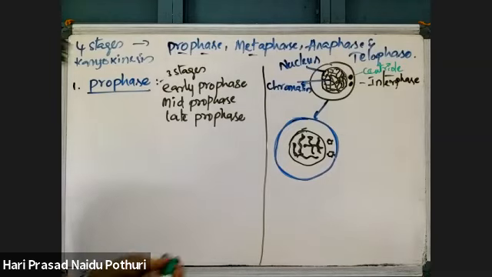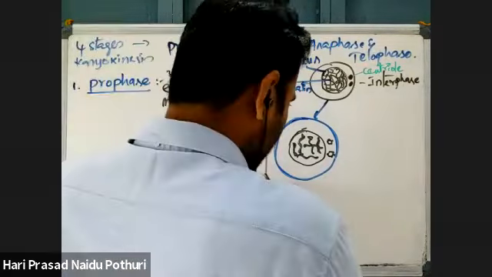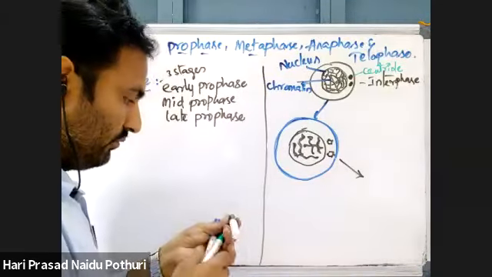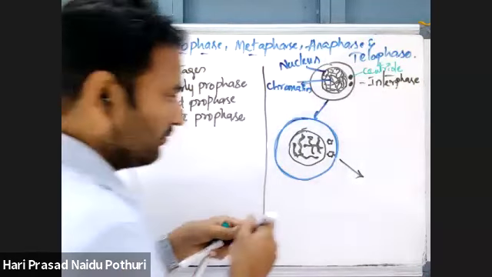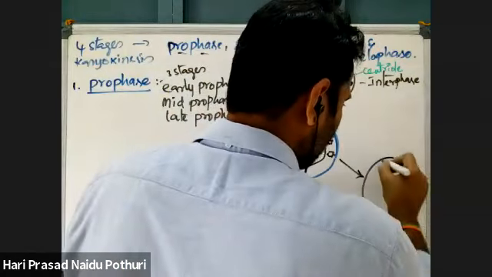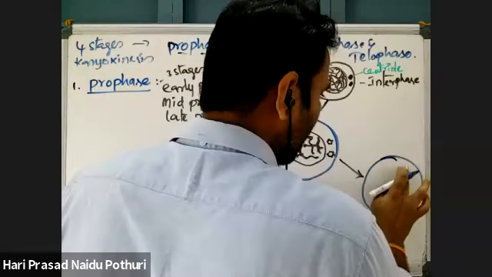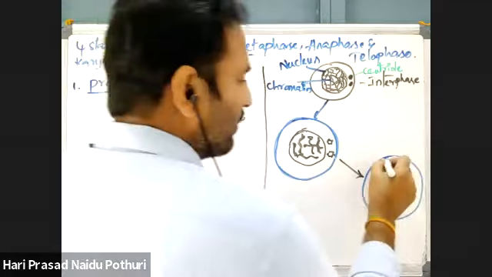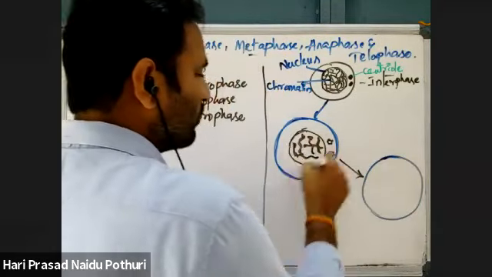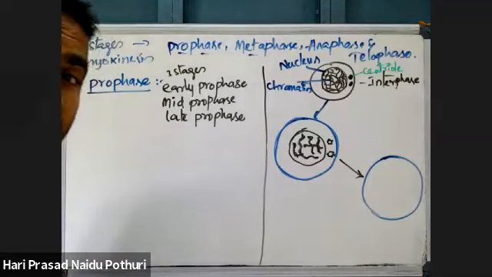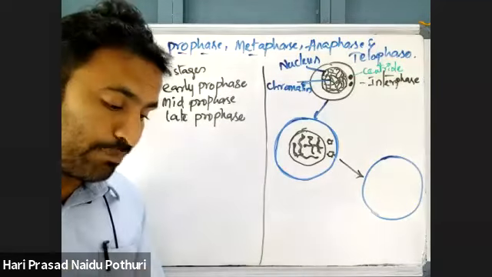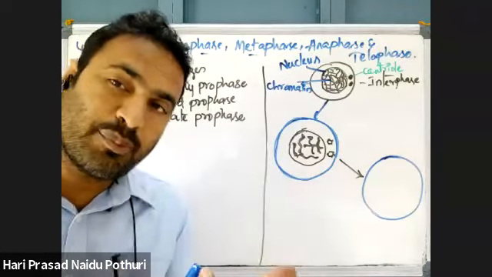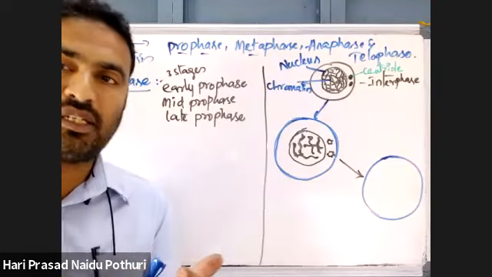Then see what is happening in the next step. The major characteristic of prophase is condensation of the chromosome and disappearance of the endomembrane system: disappearance of the nuclear membrane, Golgi complex, and endoplasmic reticulum.